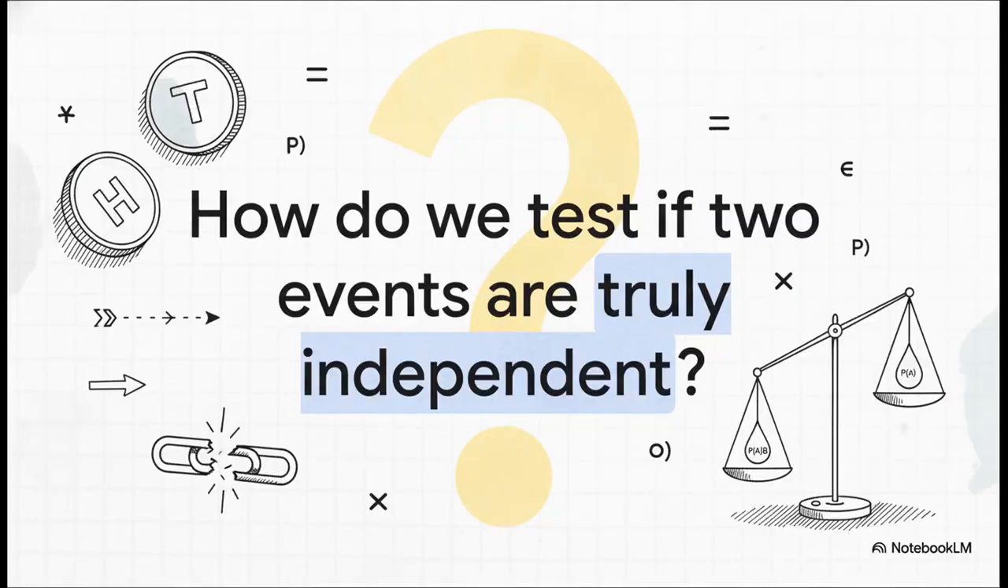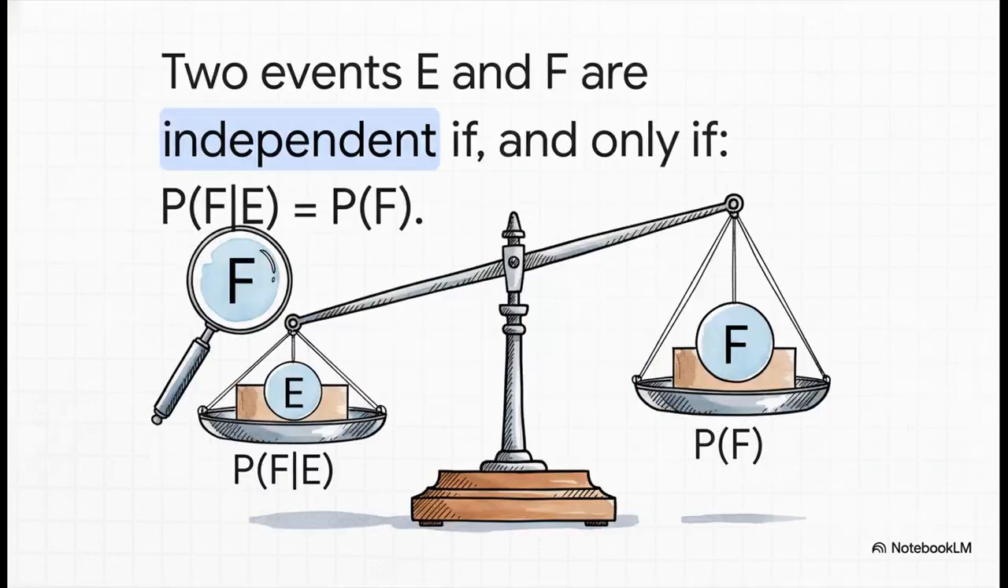So all of this has been about dependent events, right? One thing affecting the next. But we all know some things, like flipping a coin twice, are independent. The first flip has absolutely no impact on the second. So how do we prove that mathematically? How can we be sure that we don't need all these special conditional rules? Well, there's a formal test for it, and it's beautifully simple.